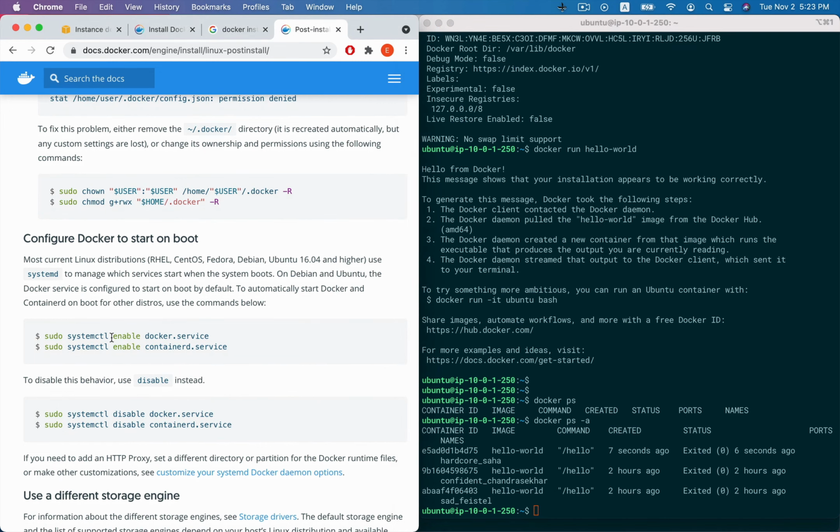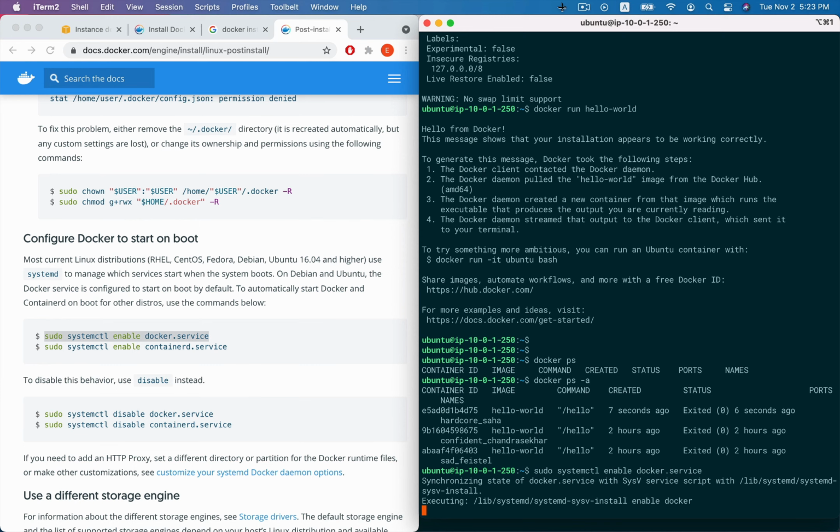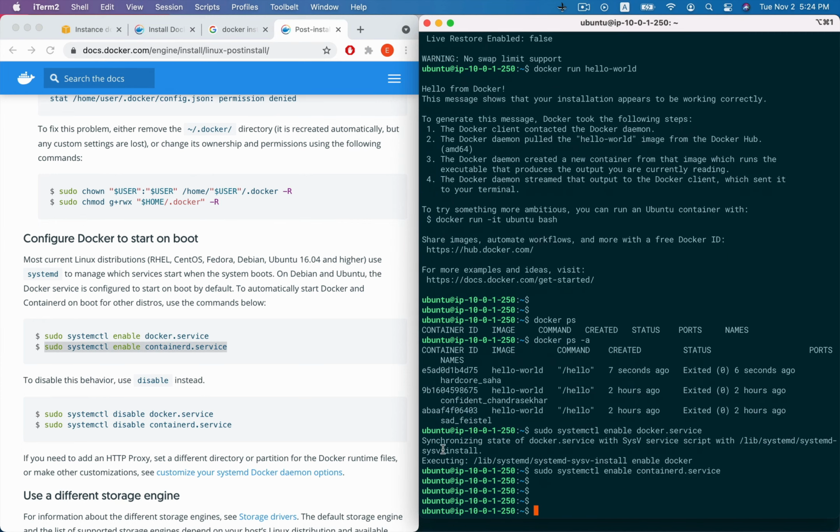Now we configure the Docker to start on boot. We use this command, and use containerd. Now the Docker will start automatically if we reboot the system.